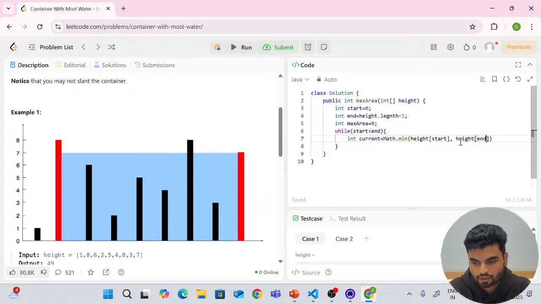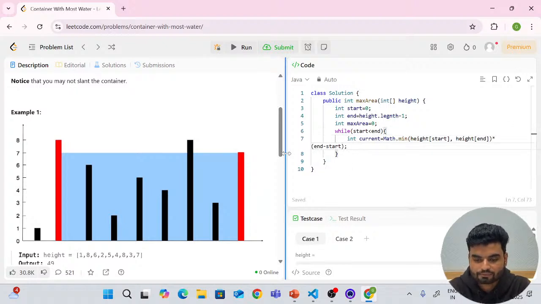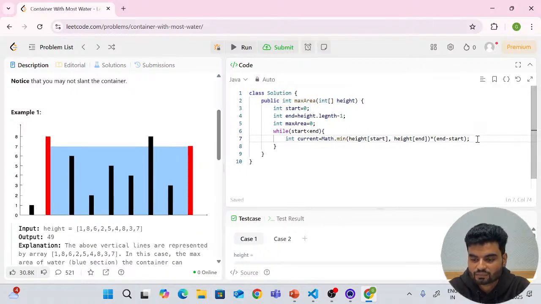So now you have this pole length, so this vertical height you have, now you want a horizontal width, right? So you'll multiply what? End minus start, and that's how you'll calculate the area. So you have calculated the area successfully. Now the area has been calculated, right? You have to compare, is this the new area, is this greater than the previous one? So whatever is greater, you will consider that only.